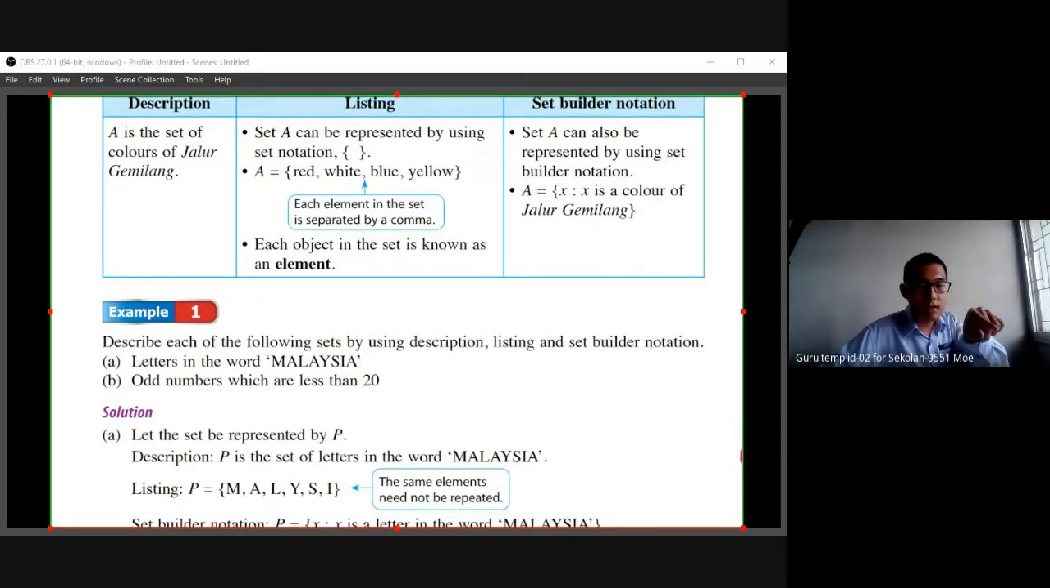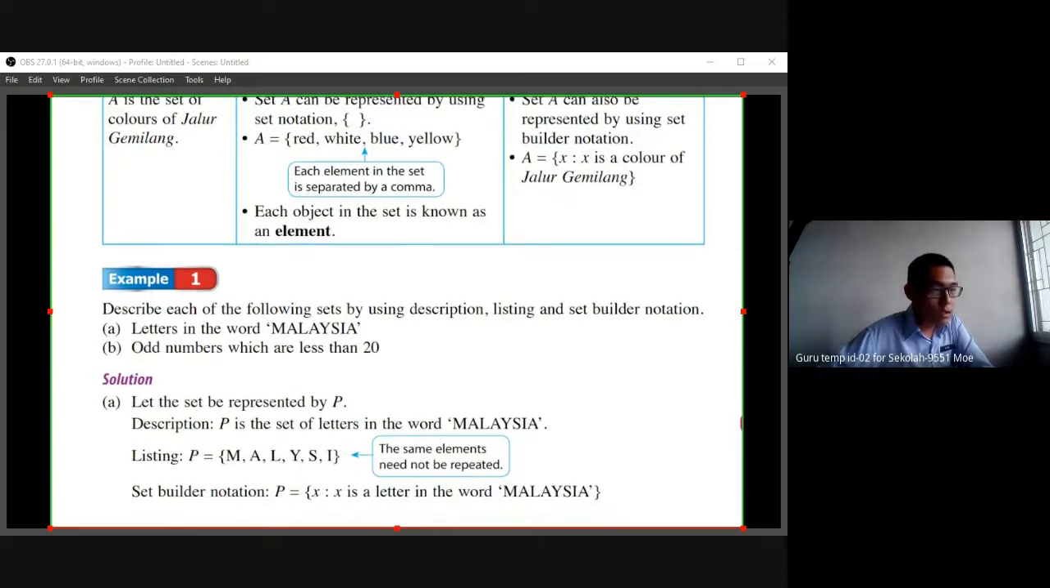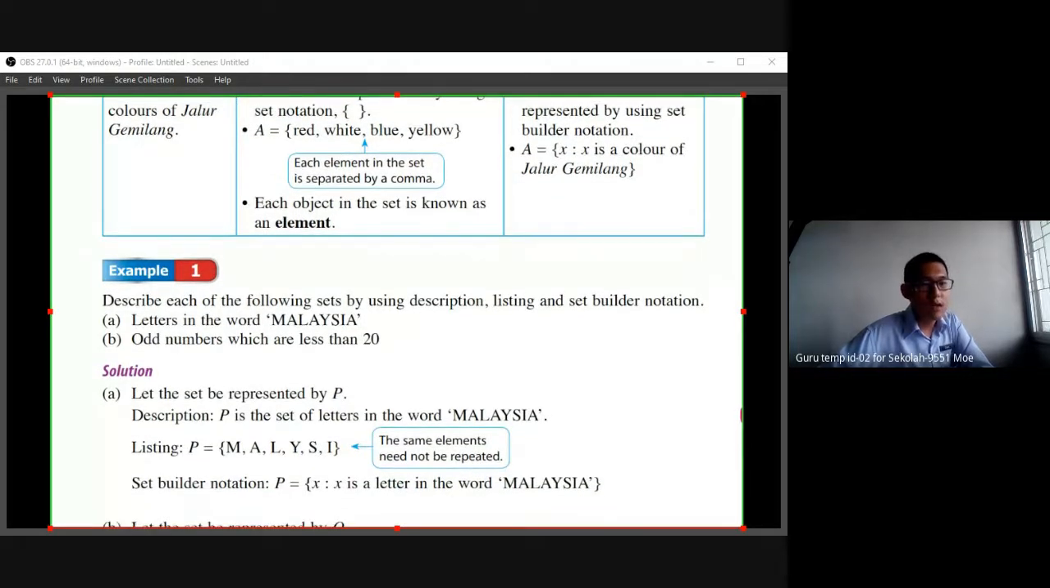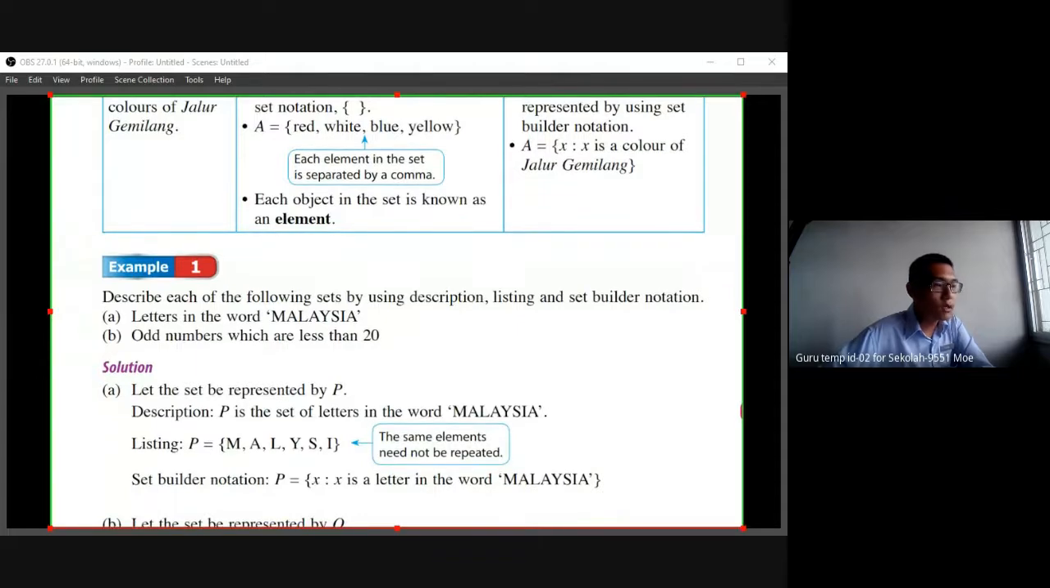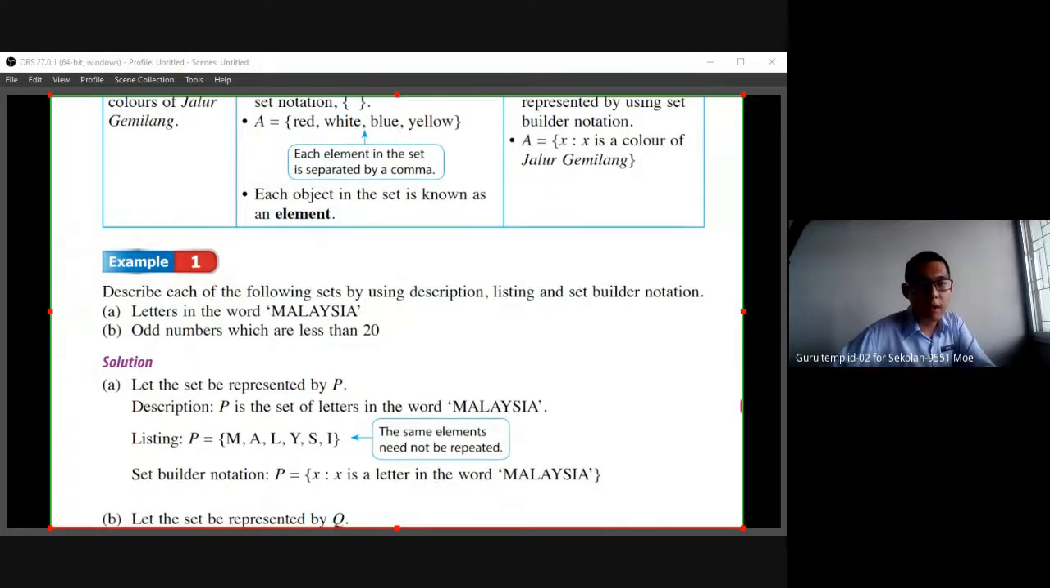In this set, what elements do we have inside it? We have red, comma, white, comma, blue, comma, yellow, and close it. So each element in the set must be separated by a comma.